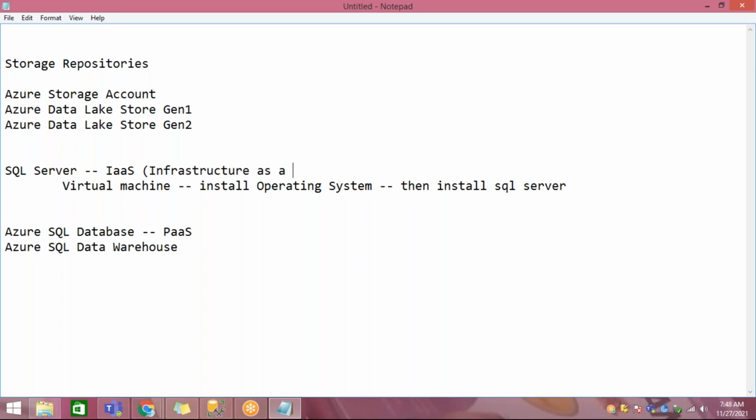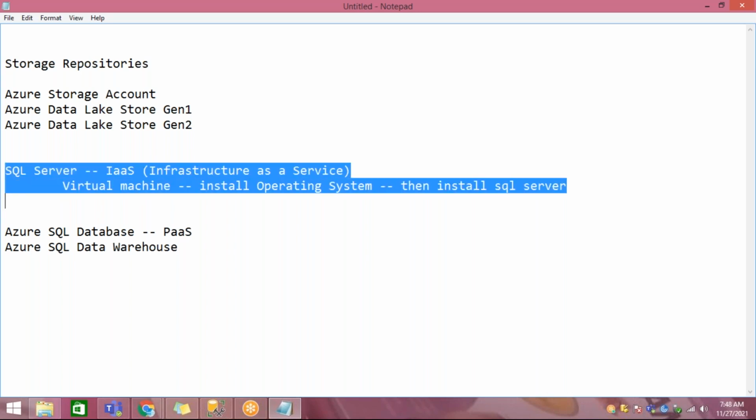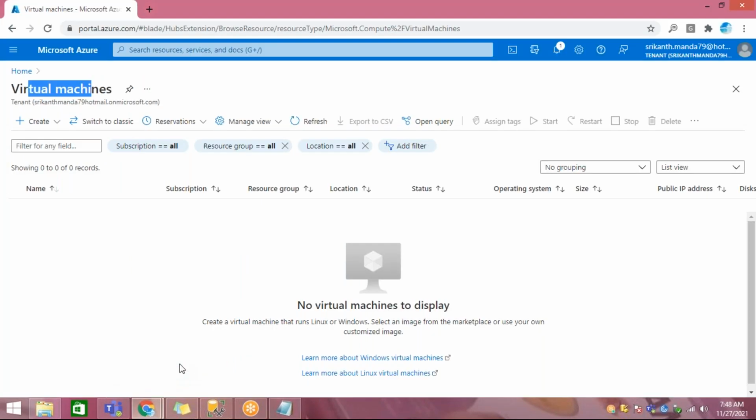Now you are taking a virtual machine and installing. They are giving you infrastructure, nothing but RAM, processor, hard disk, all this. So go to this virtual machine.